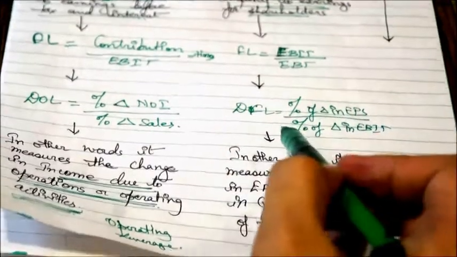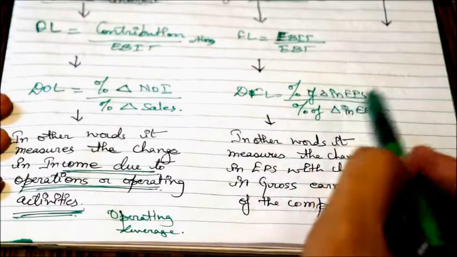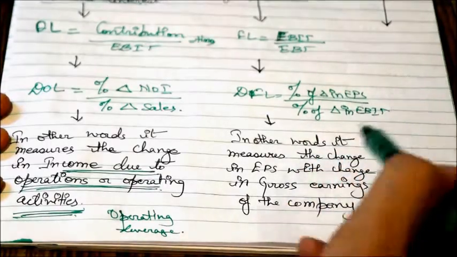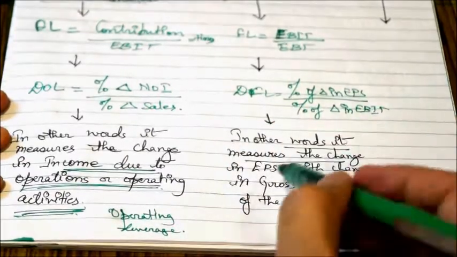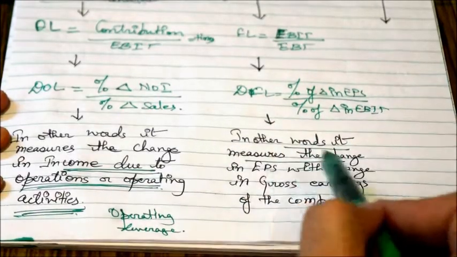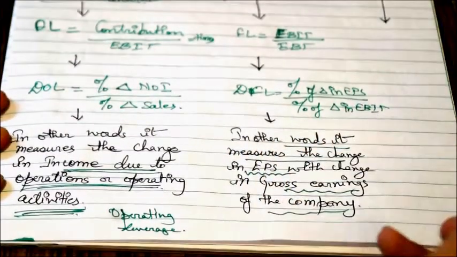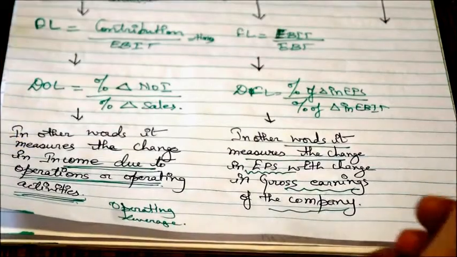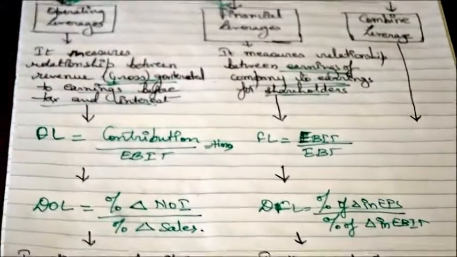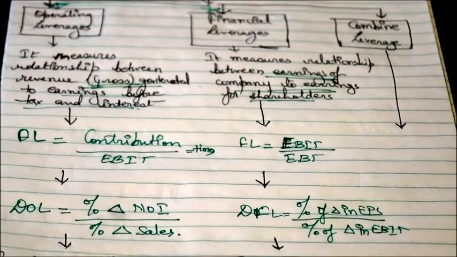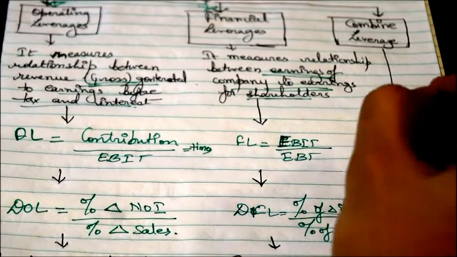Similarly, when you talk about the degree, it says how many times your EPS changes with the change in your EBIT. In other words, it measures the change in your EPS with the change in the gross earnings of the company. Meaning if the company earns more, how many times do the shareholders' earnings increase? Because at the end, the shareholder doesn't get all the earnings, he just gets the EPS, which is the earnings after deductions of the interest and all the fixed liability.